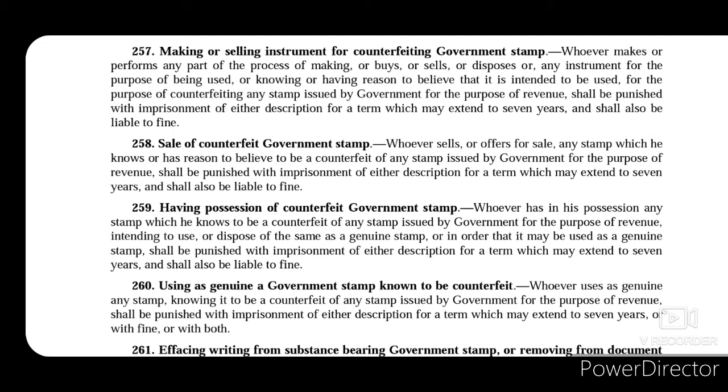Section 260 talks about using as genuine a government stamp known to be counterfeit. So he knows that this government stamp is a counterfeit stamp, still he uses it as a genuine government stamp. So in that case that person will be punished with imprisonment for a term which may extend to 7 years or with fine or with both.